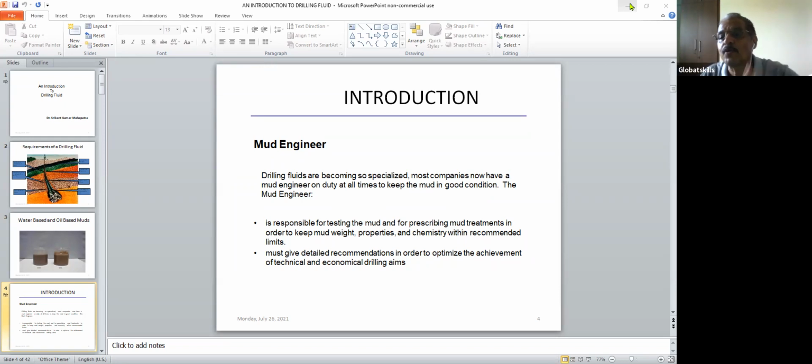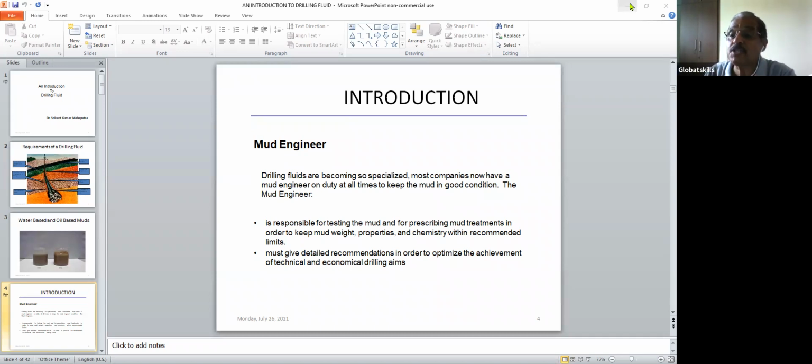If hemoglobin comes down to less than 10, or becomes 7 or 8, the doctor gives you an iron tablet. Here also, when you test the mud and find the parameters not within the range, you start treatment, and you must give detailed recommendations in order to optimize the achievement of technical and economical drilling aims.